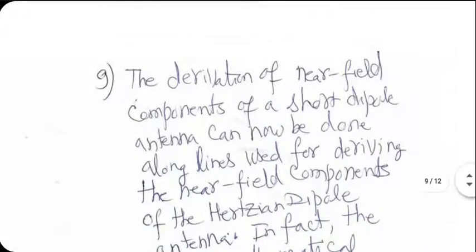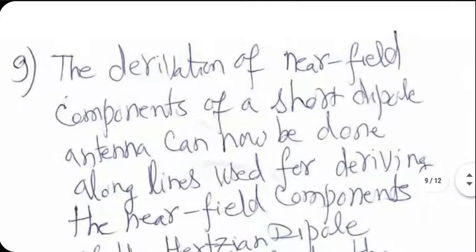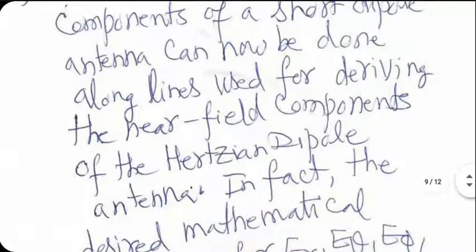There we figured out, based on A, we figured out H, and from there I went to one Maxwell equation to figure out E values. All that can be done here, but it's easy to intuitively predict what would be the results. And we are talking near field right now. The derivation of near field components of a short dipole antenna can now be done along lines used for deriving the near field components of the Hertzian dipole antenna.